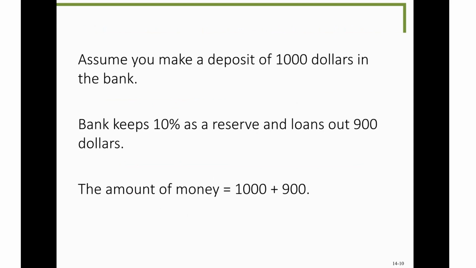Now, let's assume that you make a deposit of $1,000 in a bank, and because of a reserve requirement, or because they just choose to do so, they keep 10% of this money as a reserve and they loan out $900. This adds $900 to the economy, in addition to the $1,000 that was loaned in. So the money supply increases from 1,000 to 1,900.